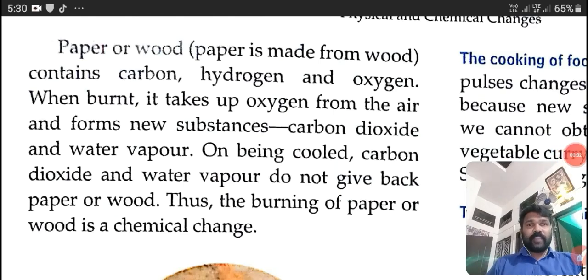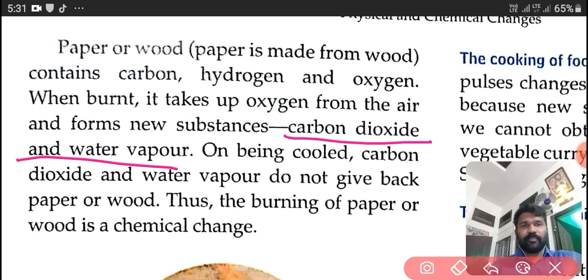Now here is an example of burning of paper or wood. Paper is made from wood, we know that. It contains carbon, hydrogen and oxygen. When burnt, it takes up oxygen from the air and forms new substances, that is carbon dioxide and water vapor. On being cooled, carbon dioxide and water vapor do not give back paper or wood.